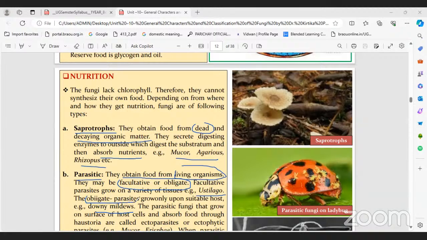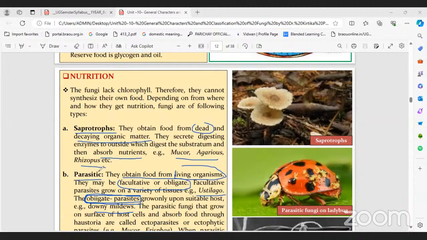And another one, the obligate parasite. They can survive only as parasites, but not as saprophytes. For example, if the host is available, they perform as a parasite and take the food material from the host. If there is no host, what happens?